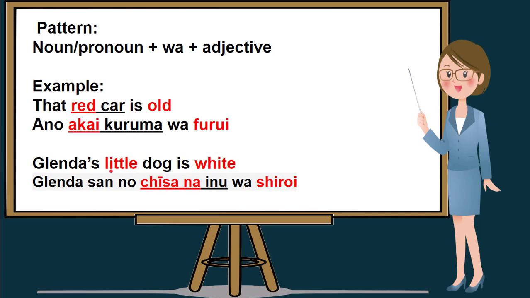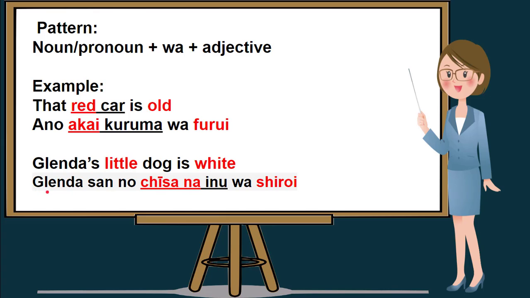Again, our first adjective, which is followed by a noun, dog, or little dog, should be put in the middle of the sentence if we translate this in English.